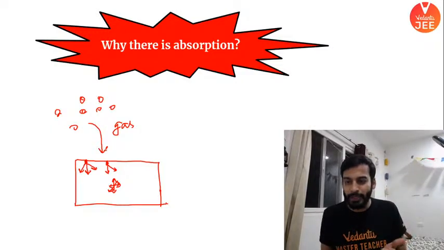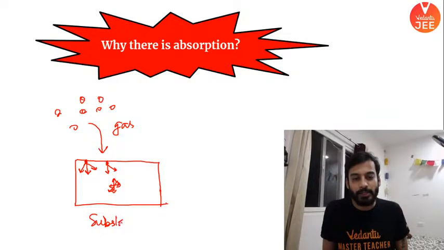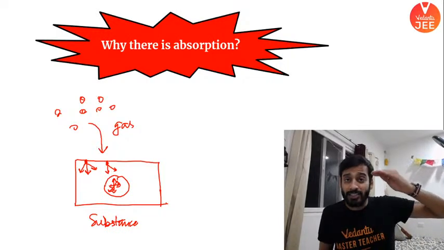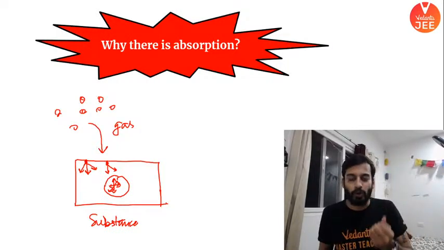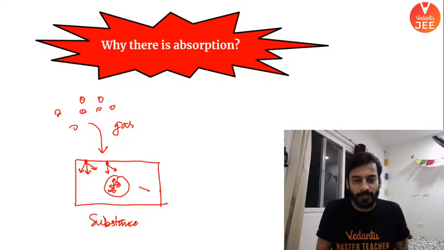So why is it happening? Because your substance has many particles in it. The particles which are inside, nothing will happen because of it. The particles which are at the surface have an inward pull, because a particle experiences force from all the directions.